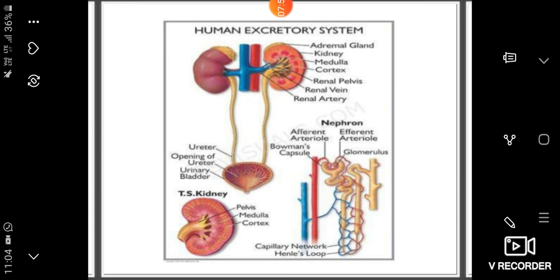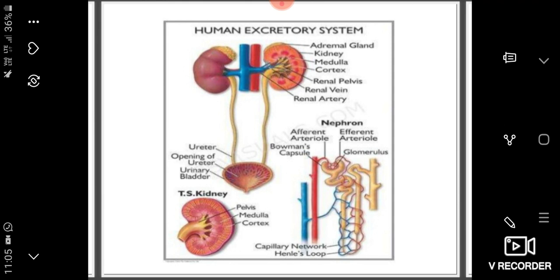Here, observe this figure, the human excretory system. When you observe the human excretory system, it is easy to know how excretion takes place. Here, the kidney filters waste products out of the bloodstream and disposes of them as urine. So urine is made of these waste products dissolved in water.